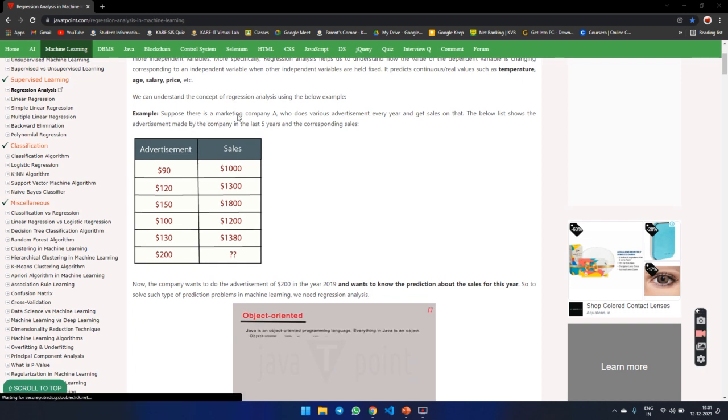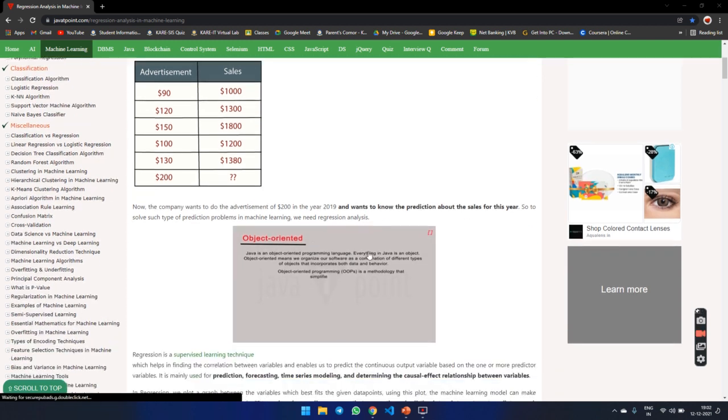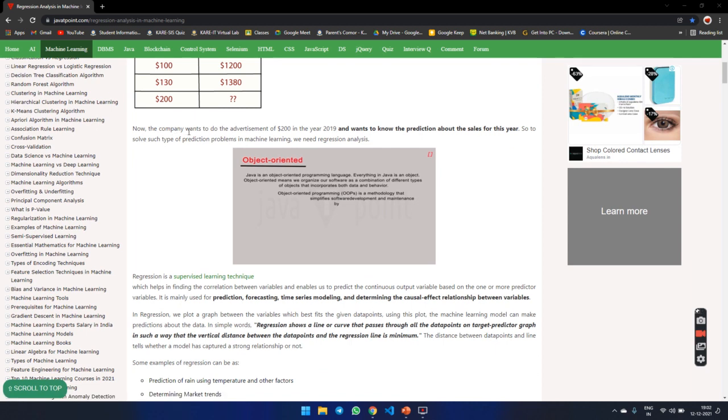Suppose there is a marketing company. It makes advertisements every year and gets sales on that. Below is a list of advertisements made by the company in the last 5 years and the corresponding sales. This is the advertisement column. Then this company wants to spend $20 on advertisement in 2019 and wants to predict the sales for this year. To solve such a prediction problem in machine learning, we need regression analysis first.